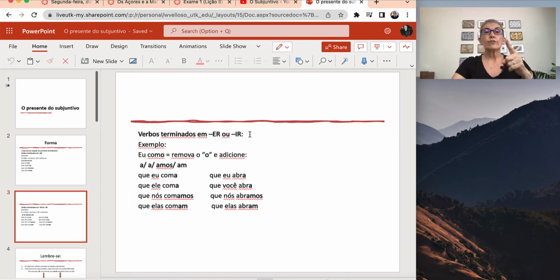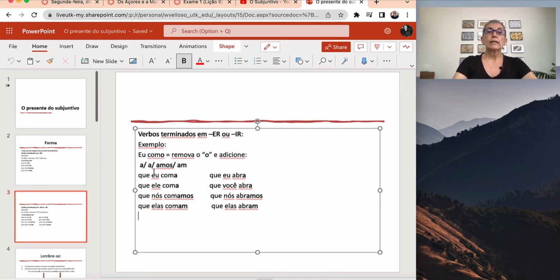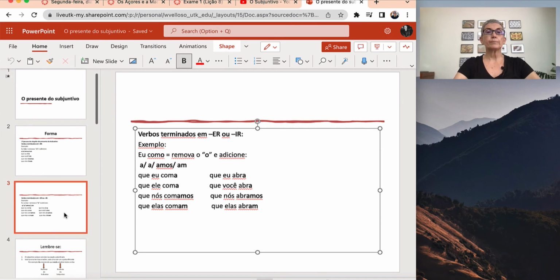With ER verbs, verbos em ER ou IR. So, exemplo, eu como, the verb comer. Remove the O, you always remove the O of the first person in the present, okay? And you are going to add a, as, a, amos, am. Então, que eu coma, que você coma, que nós comamos, que eles comam. O verbo abrir, an IR verb: que eu abra, que você abra, que nós abramos, que eles abram.